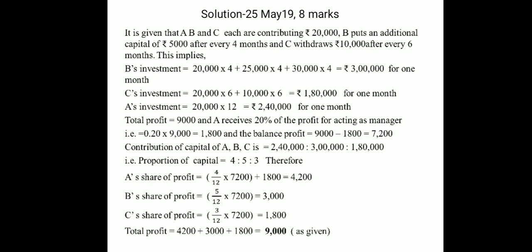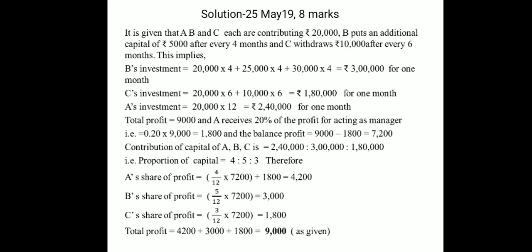Example number 25. A, B, C start a business, each contributing rupees 20,000 as capital. But B puts an additional capital of 5,000 at the end of every 4 months, while C withdraws rupees 10,000 after every 6 months.